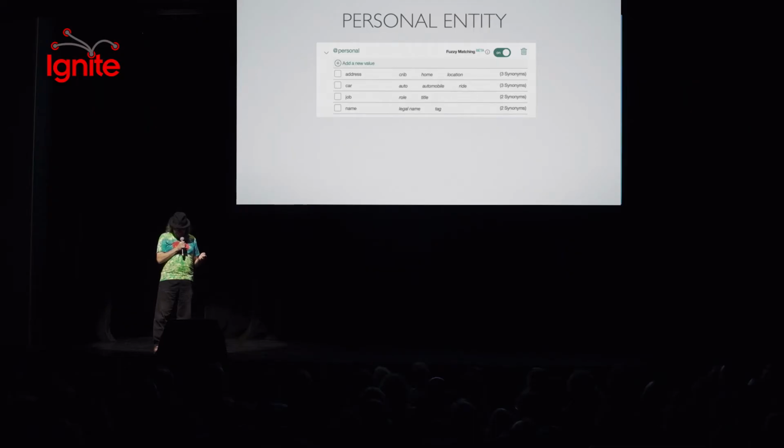Sorry, next slide. These are the personal entities. So I might say, what is my address? But if I was really hip, I'd say, where's my crib? Or I might say, what is my car? But if I was really hip, I might say, where's my ride? Or what kind of ride do I have?